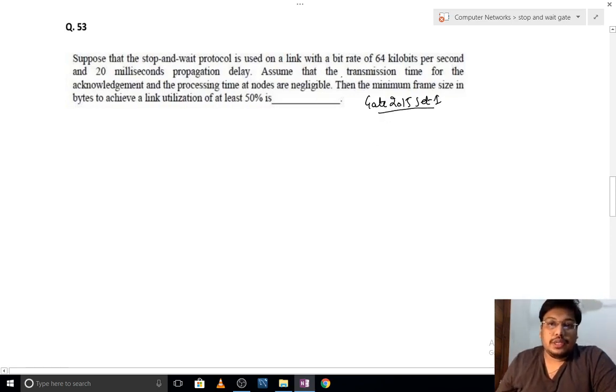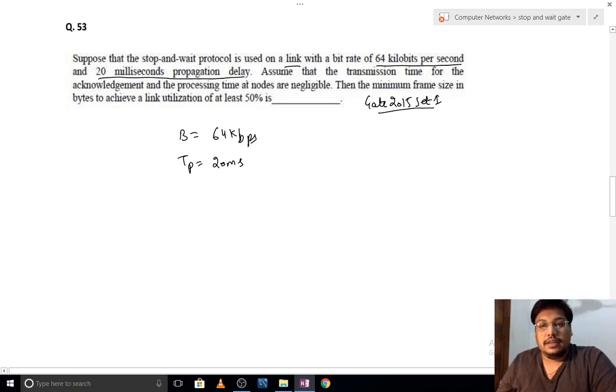So what has been asked in this question, guys? A bit rate of 64 kilobits per second. Okay, there is a link in a transmission medium whose bandwidth is 64 kbps. And 20 millisecond is the propagation delay, so TP will be 20 milliseconds. Assume that the transmission time for the acknowledgement and processing time at nodes are negligible.